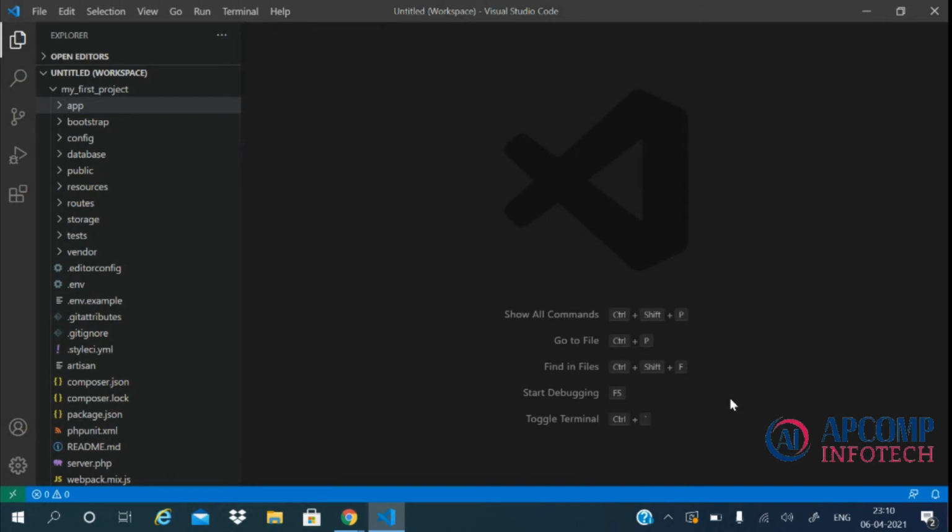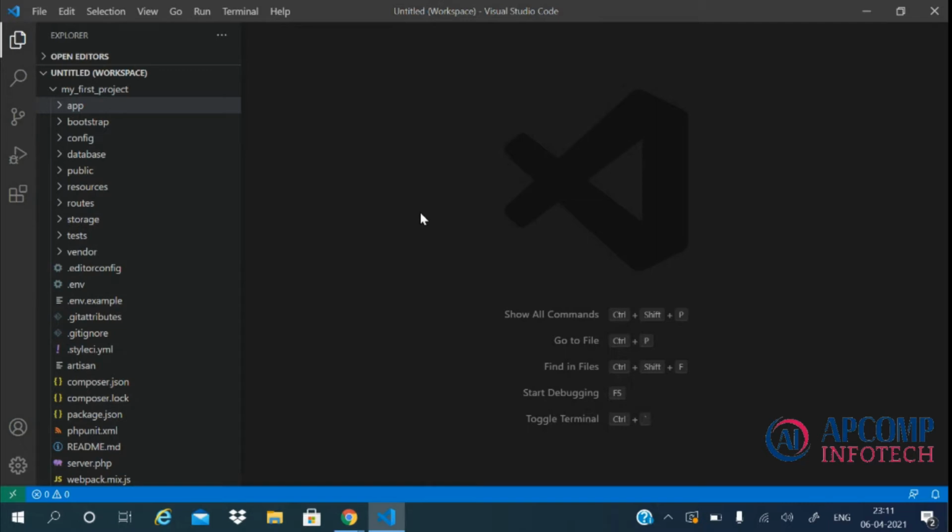So today in our video we'll be learning about the directory structure of Laravel. So in this video we'll just go through the directories and files in our project and understand their significance. As we all know, Laravel is based on the MVC design pattern. Therefore, we'll be going through the MVC related files and folders first, as they will be mostly used, and then we'll move on to the other directories one by one.